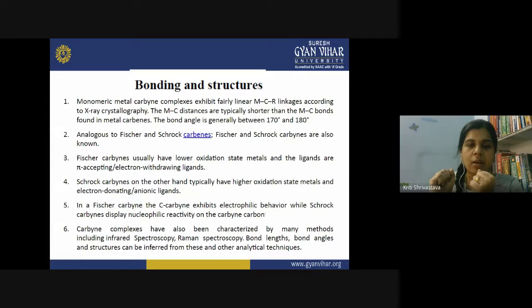Now the carbyne complex is also characterized by many methods, including IR spectroscopy and Raman spectroscopy. The bond length, bond angles and structure are inferred from these techniques, as well as other techniques like X-ray crystallography, which we discussed. So different analytical techniques have been used to characterize these complexes and to find out the bond angle and the bond length.